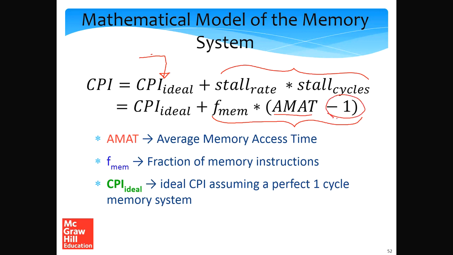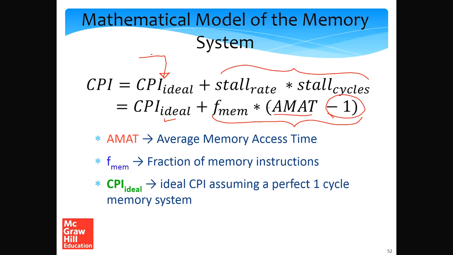Why minus 1? We assume that every memory instruction will take 1 cycle, and this one cycle is folded into this CPI over here, so we need not do double counting. Consequently we compute the stall cycles for memory instructions as AMAT, average memory access time, minus 1, and if we multiply the average stall cycles per memory instruction with the fraction of memory instructions, we get the average stall cycles per instruction. Then we add it to the CPI.